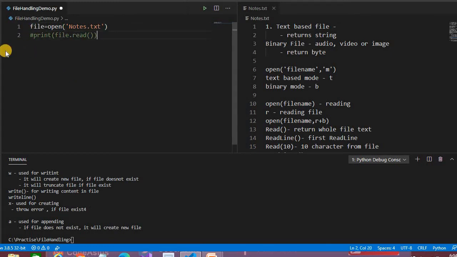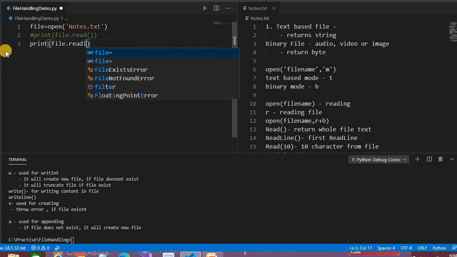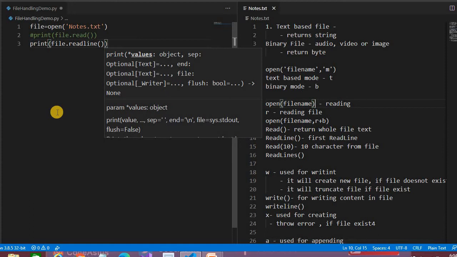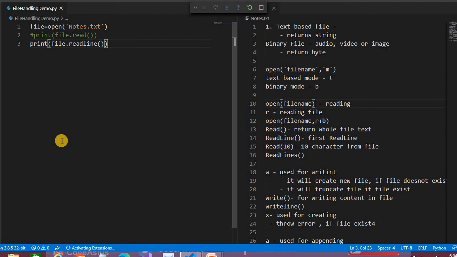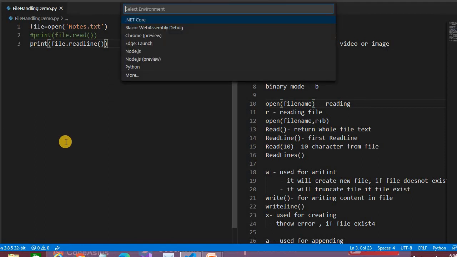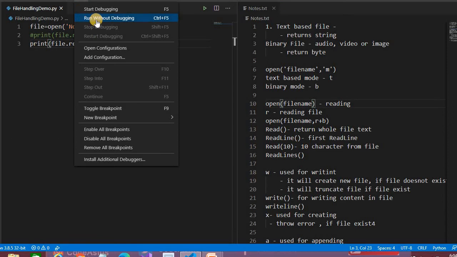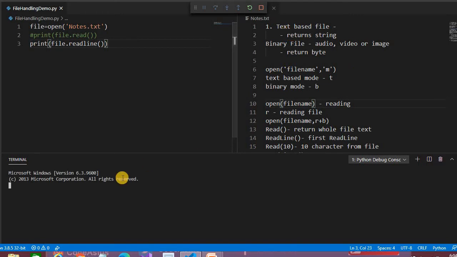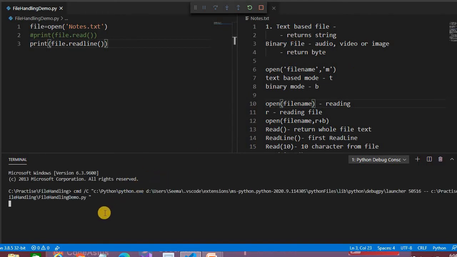So we can read something like this also: print file.readline. It will return the first line. So here the first line is "text based file", so it will return something like that. Let's run this. If we run this, it will give you the first line: simple text based.